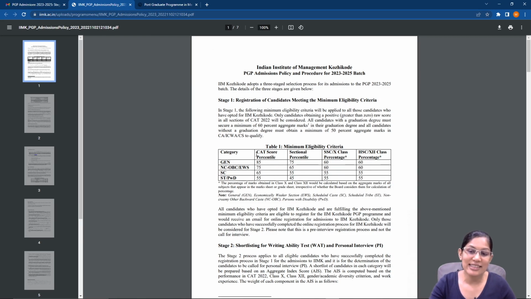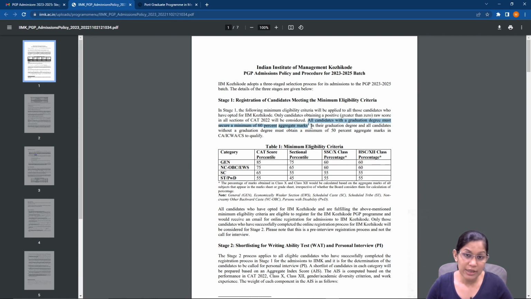But essentially, you can see that for every category, general, OBC or EWS, SC, ST, PWD, for all of these, there is a certain minimum. Now, if I look at general, for example, you need to get at least an 85 percentile overall, and you need to get at least 75 in all the three sections. So that means you need to get 75 or higher in VARC, DILR as well as Quant. And then when it comes to academics, you need to have scored at least 60% in both your 10th and 12th marks. Along with our 10th and 12th, we also need to get a minimum of 60% in graduation.